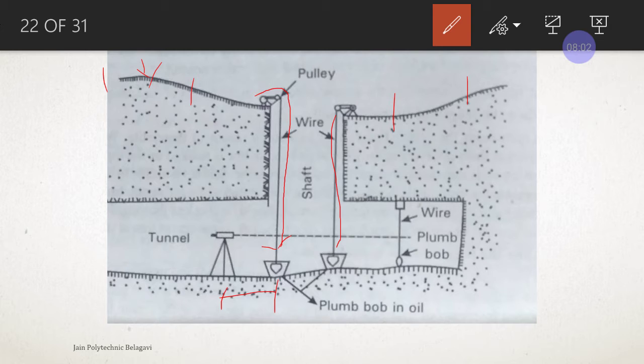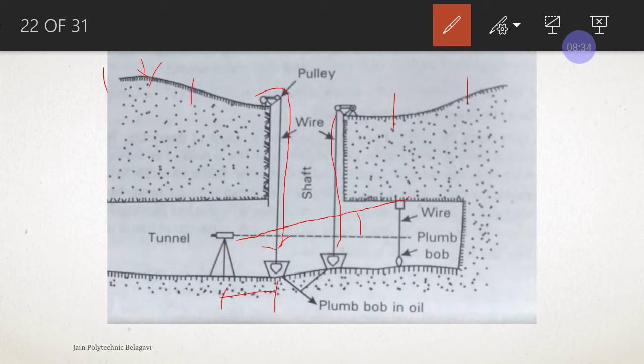And then once we bisect both the wires in a straight line, we raise the telescope of the theodolite and we bisect at a point like this, okay, at the top, making an angle, and at that point we mark the peg, okay, and to that, a plumb bob has been suspended.